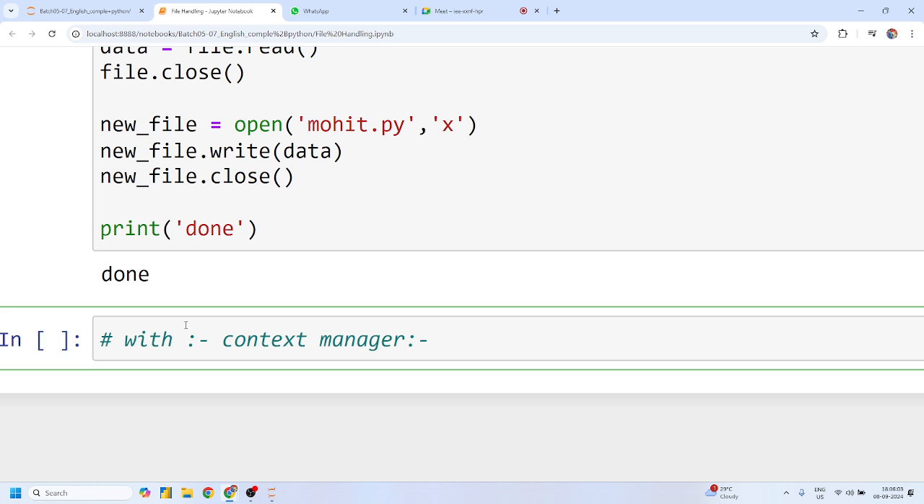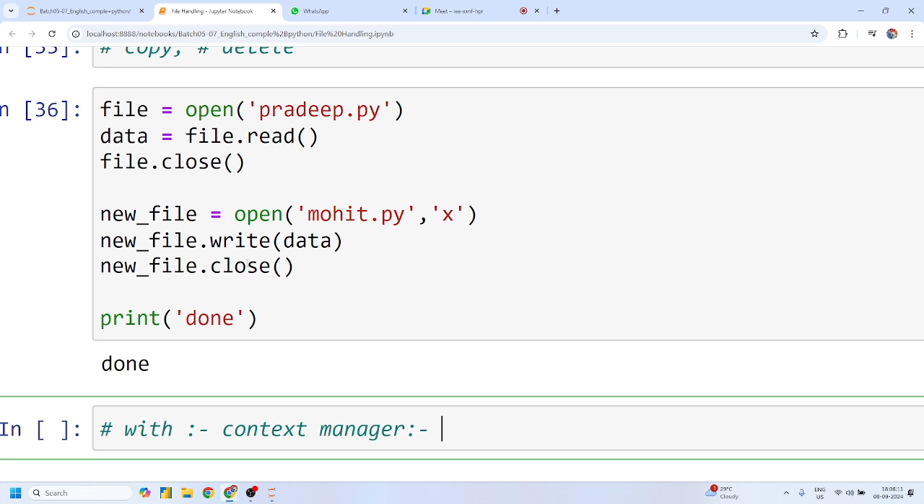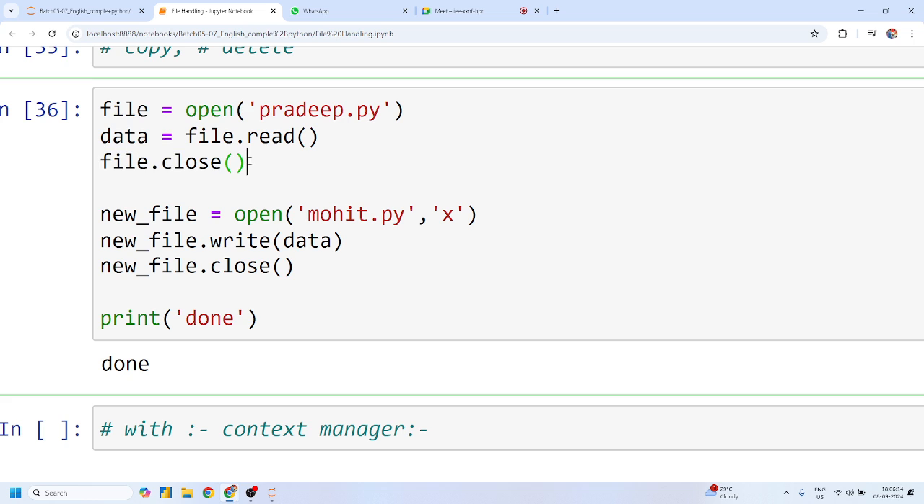Context manager says if you are opening any file for reading or writing purpose, and if you have used the with concept, then you are not bound to close this file. This file is closed automatically. Okay, guys? You don't need to write this closing operation. Am I right, candidates?